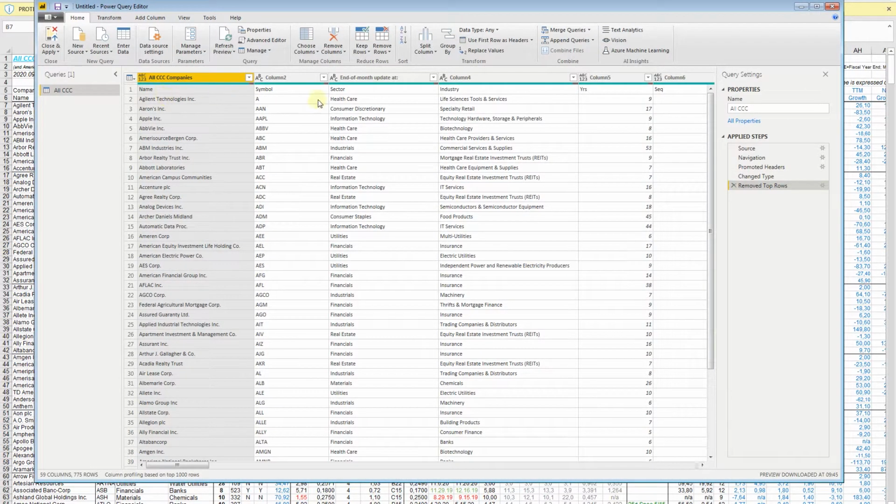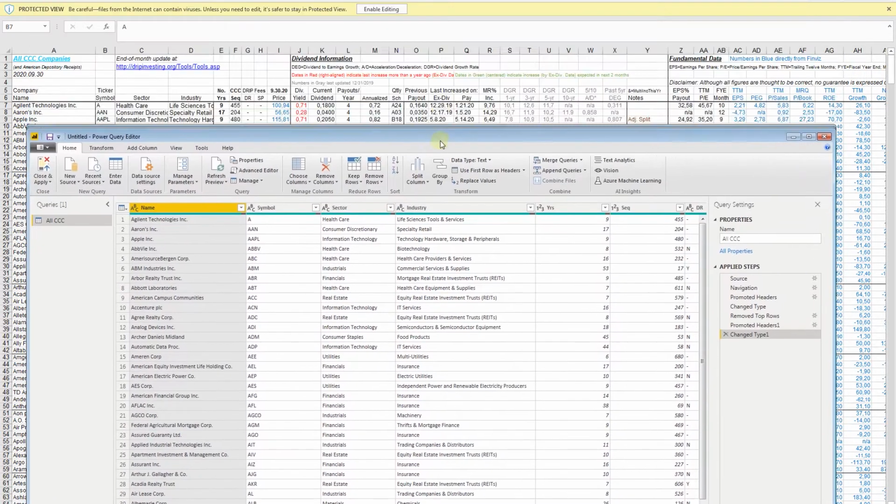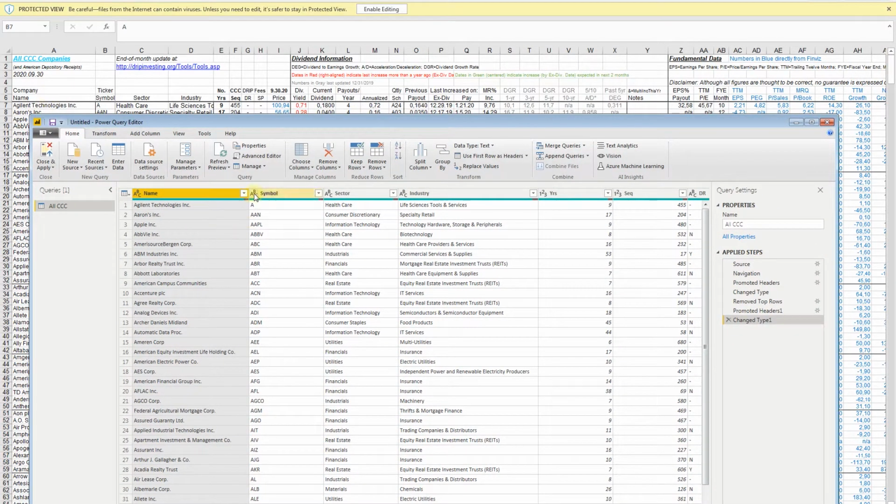Now the first line has the names, and these are from the previous upload, so of course we don't want that. So let's use the Use First Row as Headers option, select it, and here you go. We have the names in here. Of course, some names, let's go a little bit down. As you can see, it's a company name. Yeah, we can understand that.